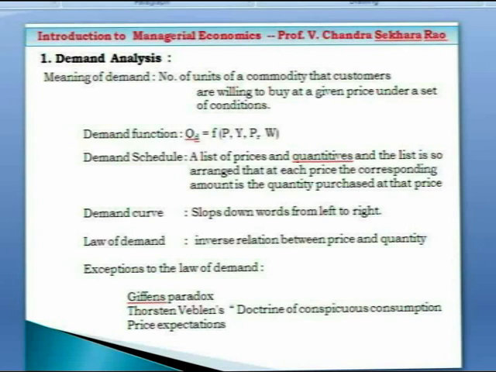A change in either of the independent variable, one or other independent variables will cause a change in dependent variable. That means when price increases, quantity decreases. For example, there is inverse relation between price and quantity. And similarly, when income increases, quantity also increases. When people's income increase, naturally they purchase more, so the demand for commodity will increase.